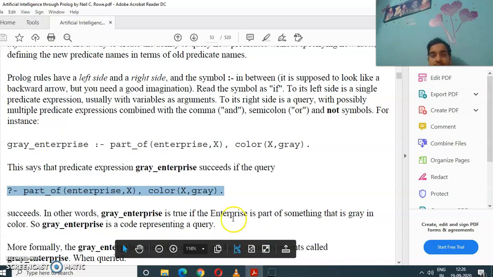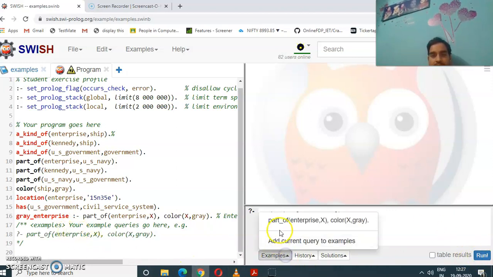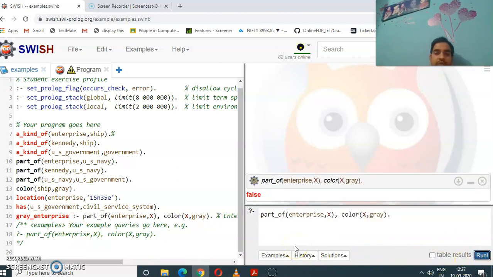If we try to run this query, this is the query, and now we run it. Let's see. It is saying false. So what does it mean?